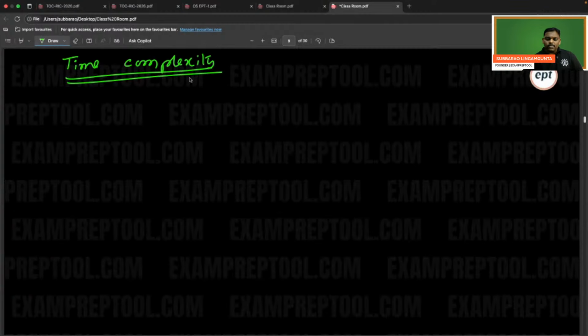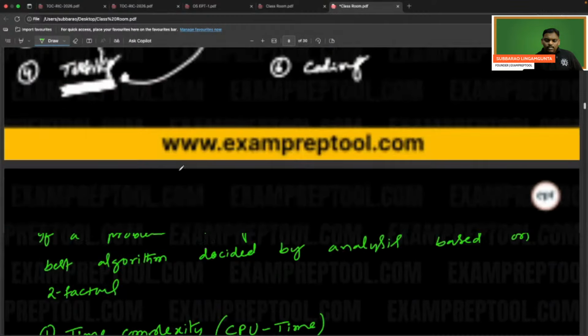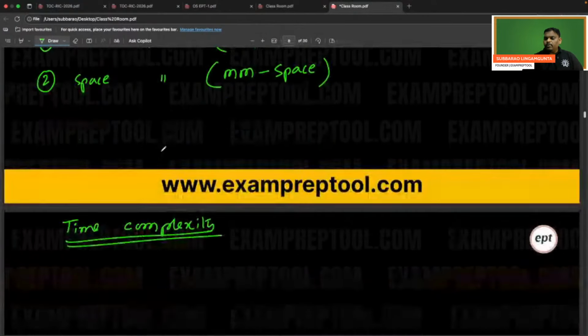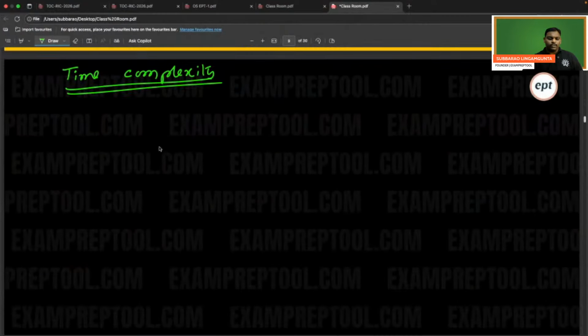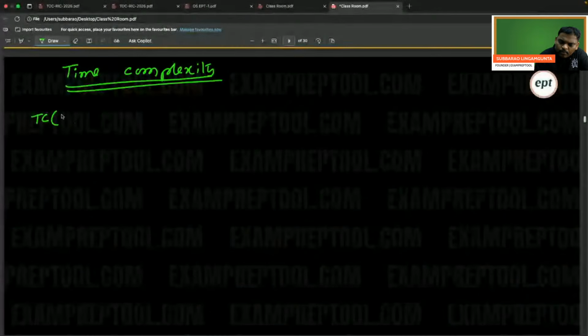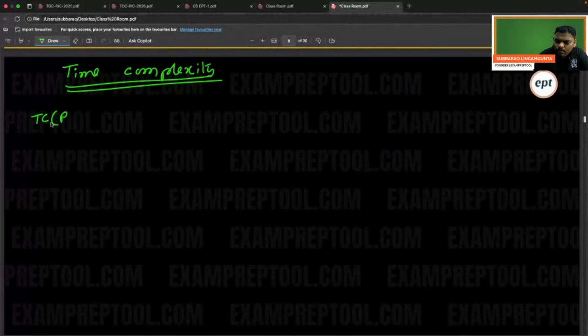Analysis is based on two factors: time complexity and space complexity. How to find time complexity, I am going to explain. Please be careful, everyone. The time complexity of a program P, program or problem, whatever it may be.